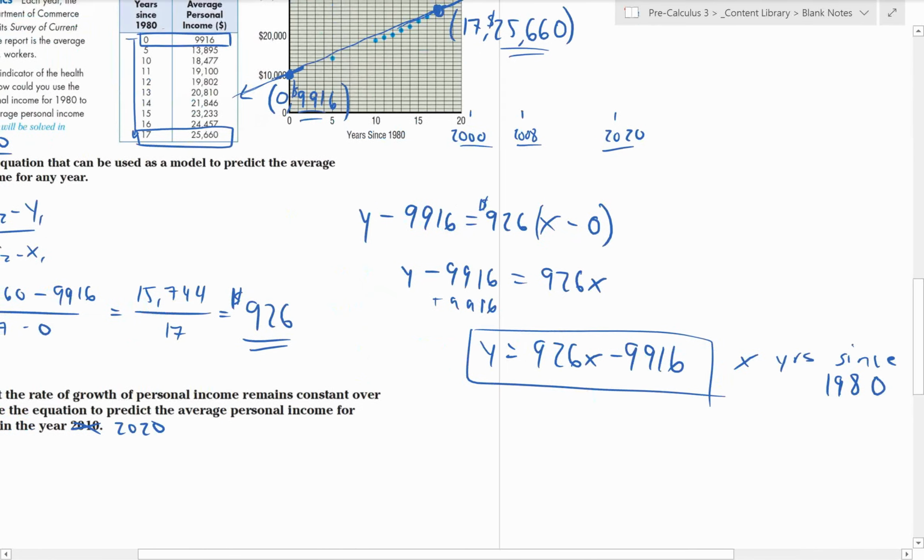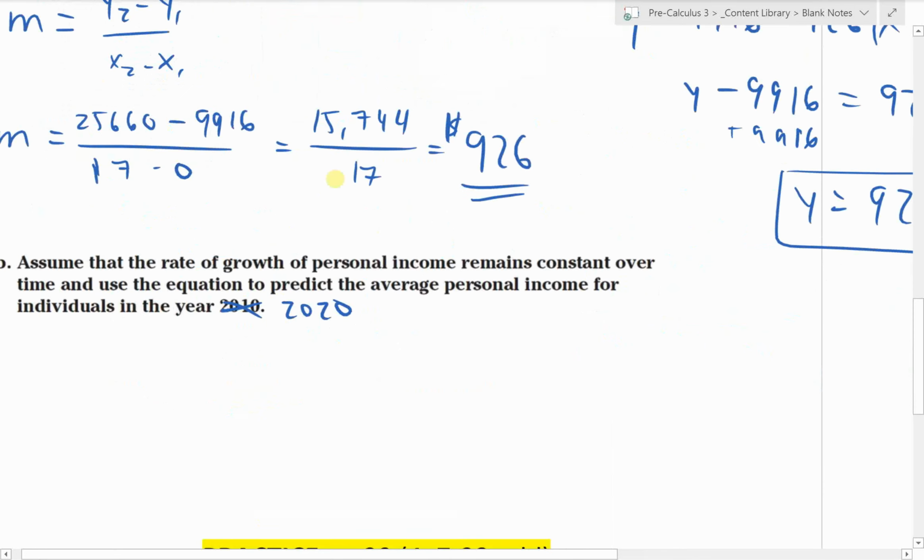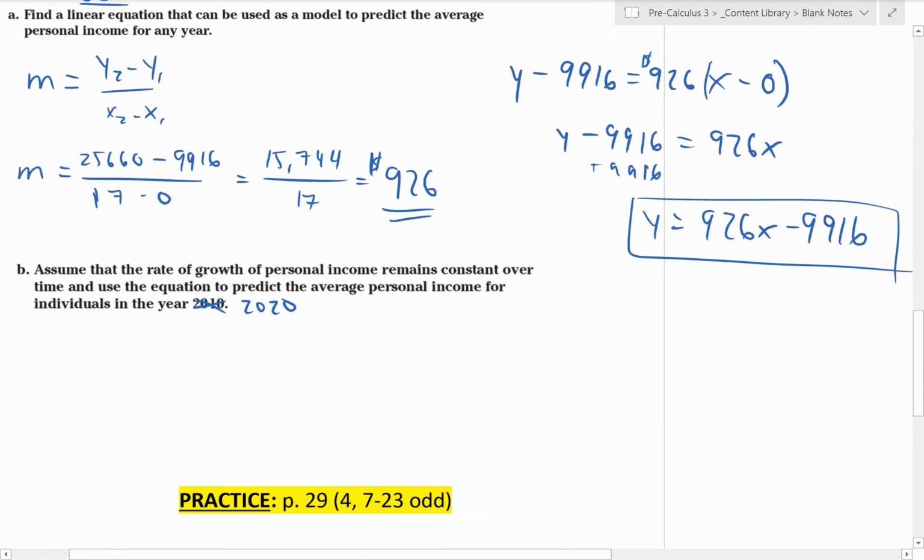So there's part A. Part B, we can actually put it into practice. Let's see. So in 1980, that's when we started our measurements. So in 2020, that is 40 years since 1980. So we're going to go ahead and plug 40 into our equation. Real simple. And let's see what we get.